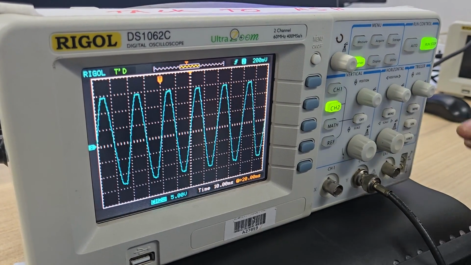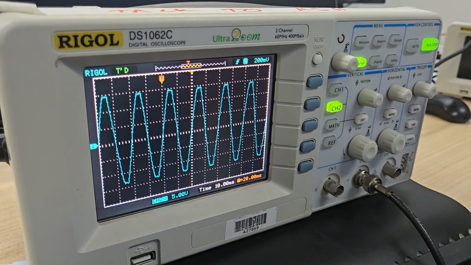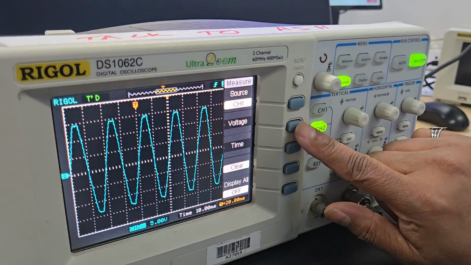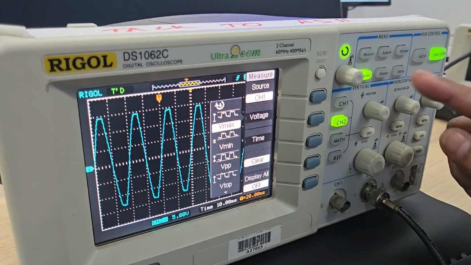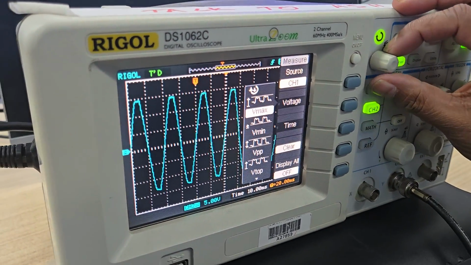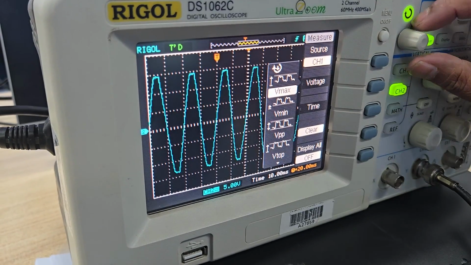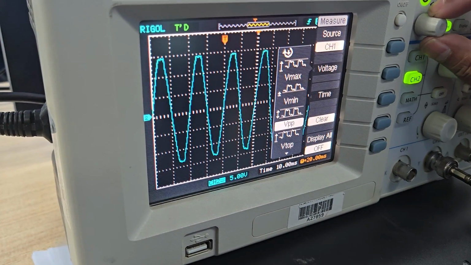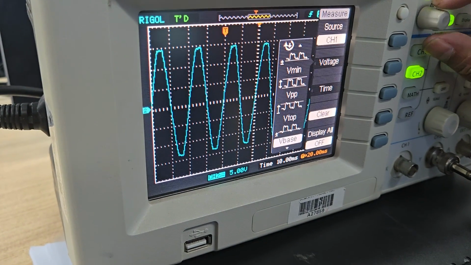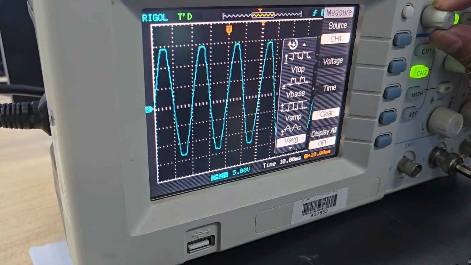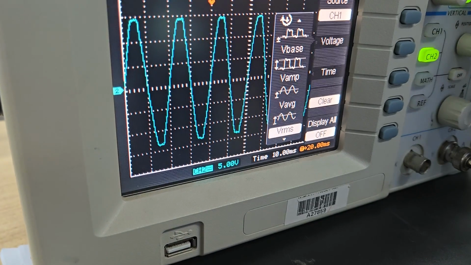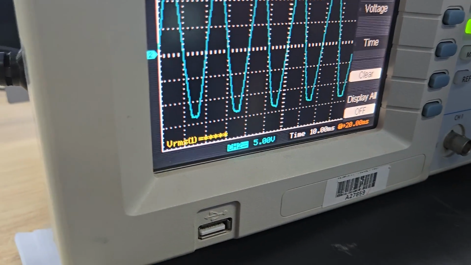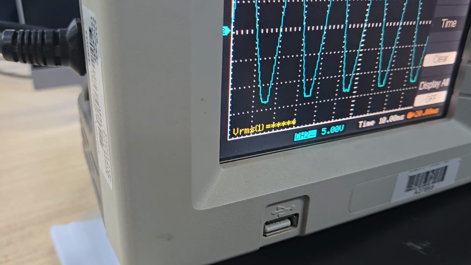Okay, so we could actually have all the values measured by clicking on the measure button here, and then we are looking for voltage, and this round button allows you to move up and down in the scale. So this is a minimum, peak to peak, and average, and RMS. So if I'm looking for the RMS value, I'm going to just click on that and it will give me the RMS value.